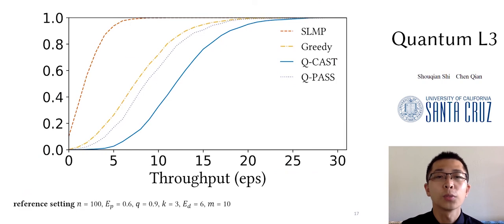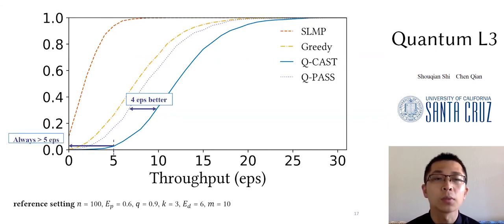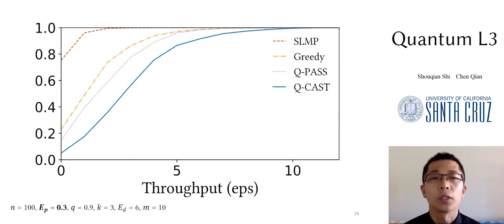This figure shows the cumulative distribution function of throughput for QPath, QCast, Greedy, and SLMP under the reference setting. The throughput results are calculated in terms of entangled pairs per time slot, or EPS. QCast shows great advantages over other algorithms and outperforms QPath by about 4 EPS. QCast is also the most reliable because it seldom delivers less than 5 EPS. If we lower the entanglement success rate from 0.6 to 0.3, all algorithms degrade like this. SLMP seldom delivers an entanglement.